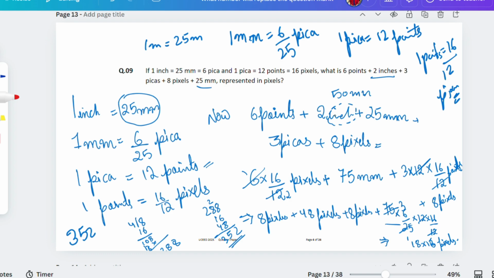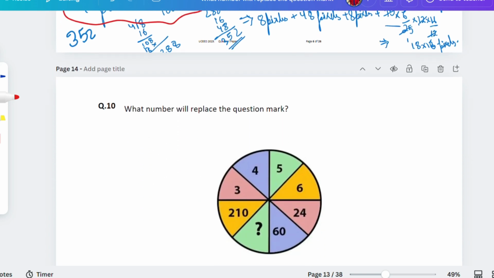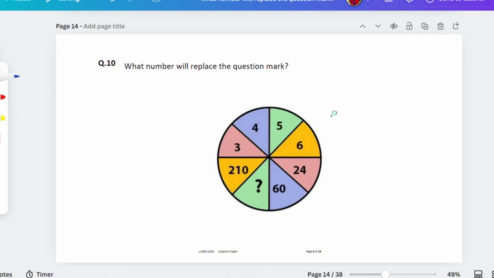Whenever you are solving questions, try to make it systematic. See, I did it like this. I started with this, then I started with this one, guys. And after that, I did the overall calculation and the rest of the figures. Okay, let's go ahead and do the question number this one.